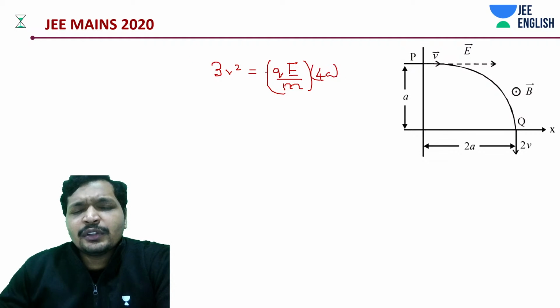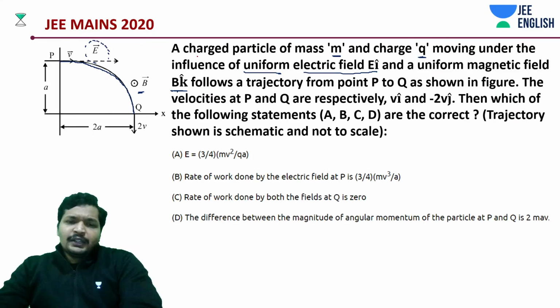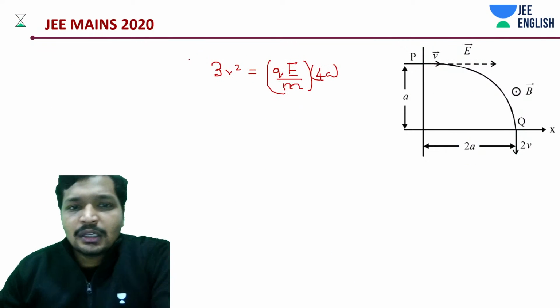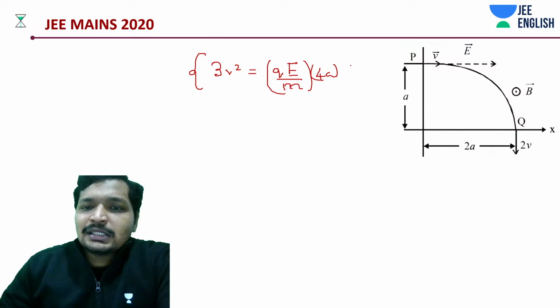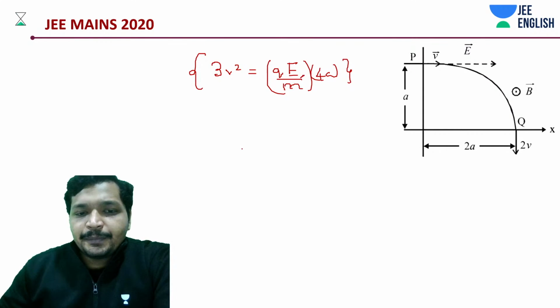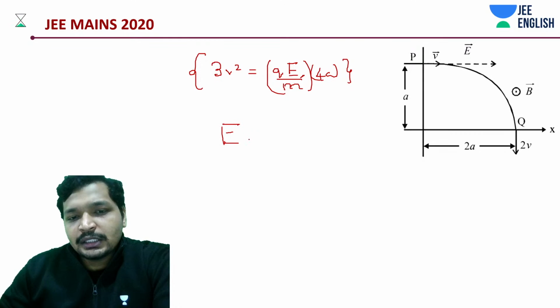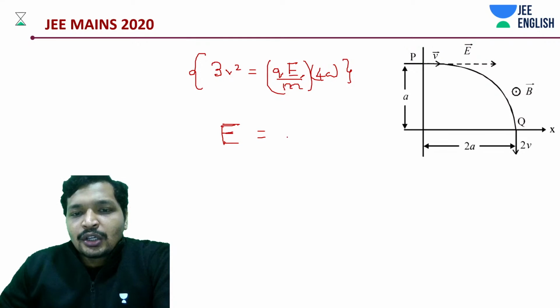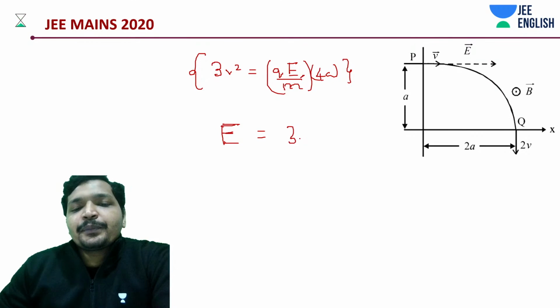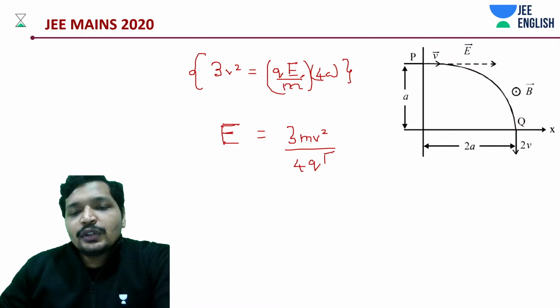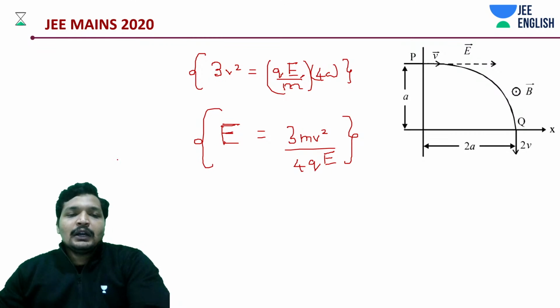What are we supposed to actually find out in this case? We are supposed to find out the value of the electric field. Okay, now let's find out. We just need to find the value of E. So from this equation, can we say the value of the electric field is 3mv square divided by 4qa? Okay, that's it.